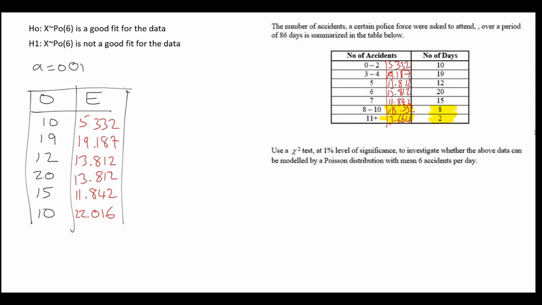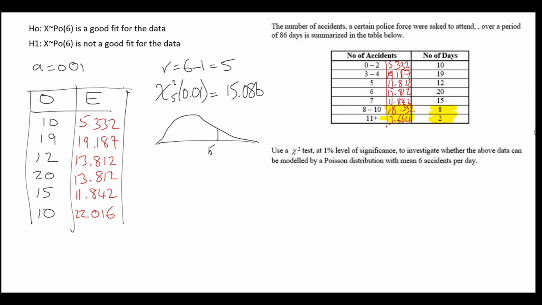And now that I have all of my expecteds, I can go ahead and calculate our test statistic. So the degrees of freedom, that is going to be the number of rows we have at the moment, which is 6 minus 1. That gives me degrees of freedom of 5. From there, I can look up the critical value for 1% and 5 degrees of freedom, and we get 15.086. That's our critical value on a diagram that will be placed here, and any test statistic that is in the shaded region, any test statistic greater than 15.086, is going to lead us to reject H0. It will be a significant result.